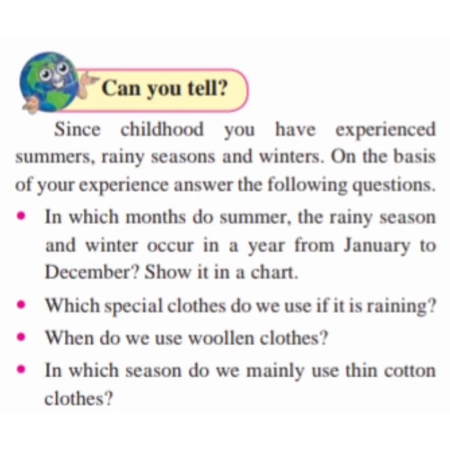So, on the basis of your experience, you have to answer all the following questions. 1. In which months do summer, the rainy season and winter occur in a year from January to December? Show it in a chart. So question number 1 is, in which months do the summer season, rainy season and winter season come in a year, from our calendar months January to December. You have to show it in a chart.